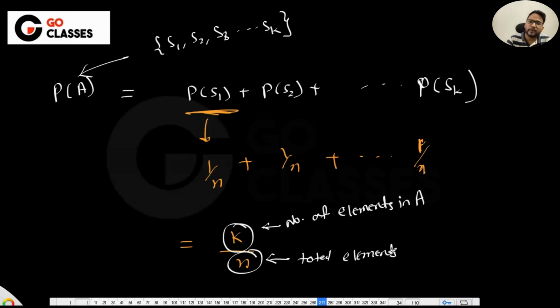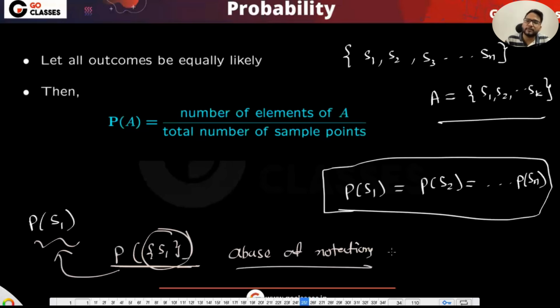So if everything is equally likely, then the probability of that event is nothing but the total elements in that event upon the total number of sample points. In general, you cannot say this. To hold this formula, you should have one condition. What is that condition? The condition is that everything is equally likely.